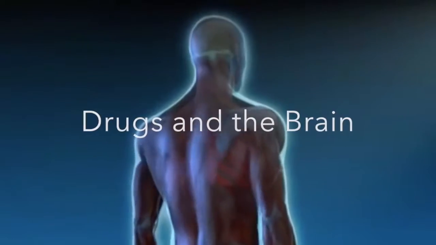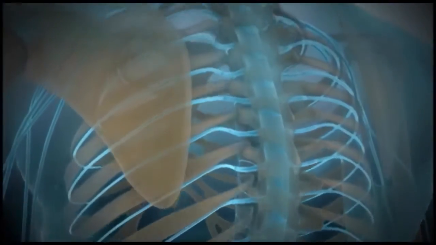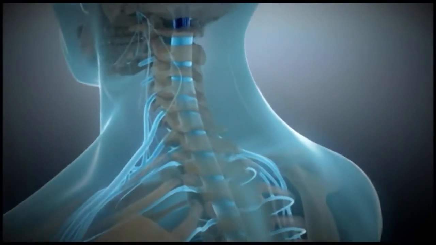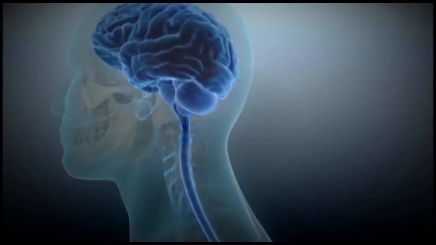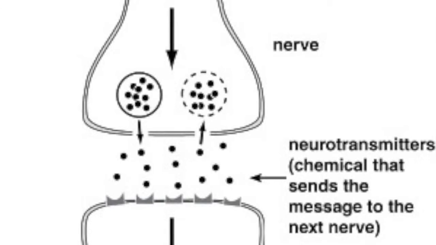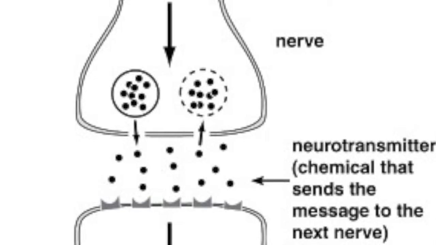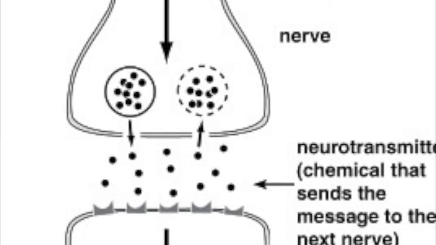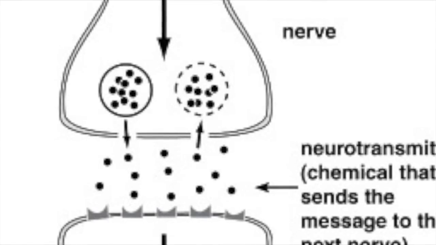Drugs and the brain. The brain communicates through networks of neurons, passing messages back and forth among the different structures within the brain, spinal cord, and the nerves in the rest of the body. To send a message, a neuron releases a neurotransmitter in the synapse to be received by another neuron. This neurotransmitter crosses the synapse, then links to the receptor or protein of the receiving cell.